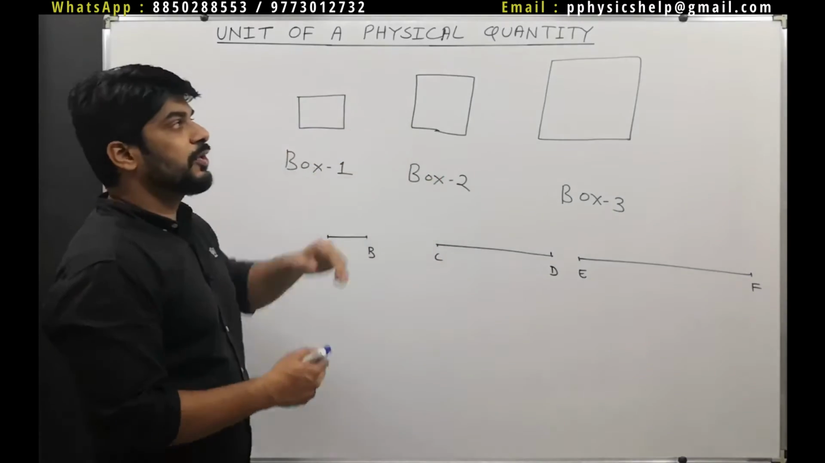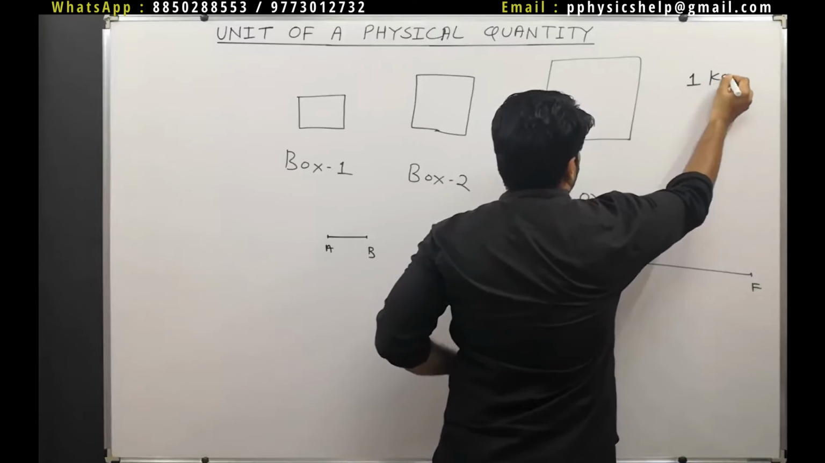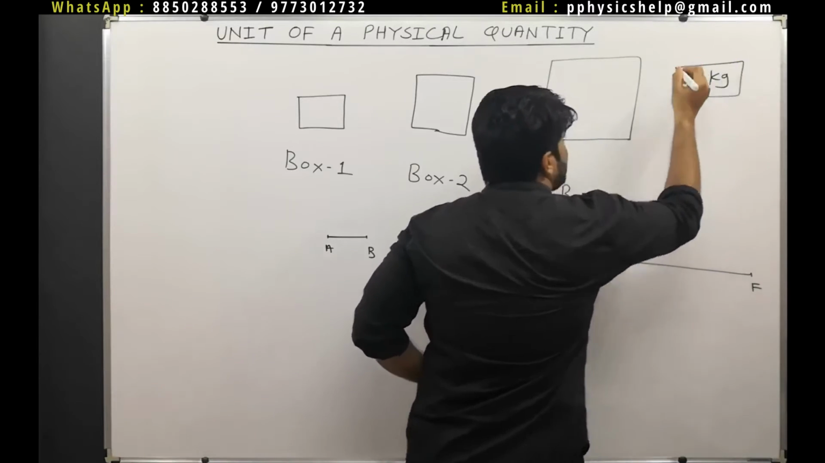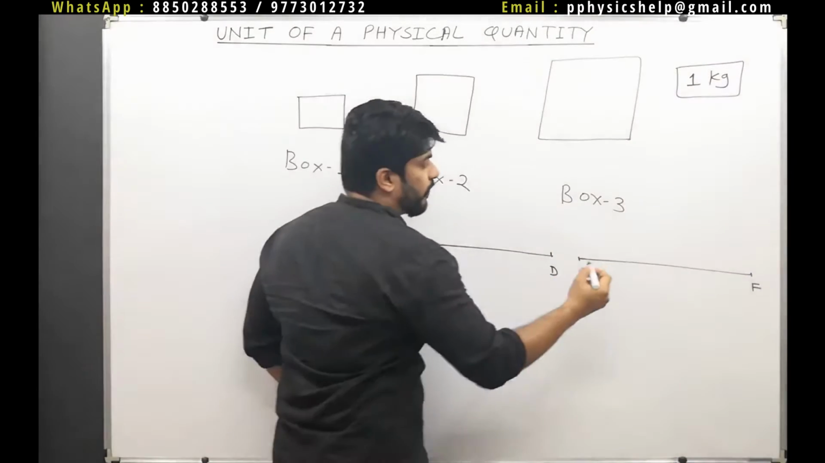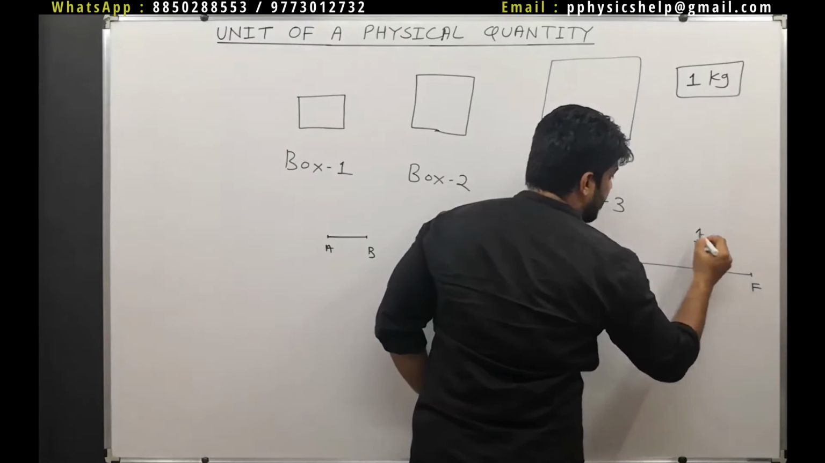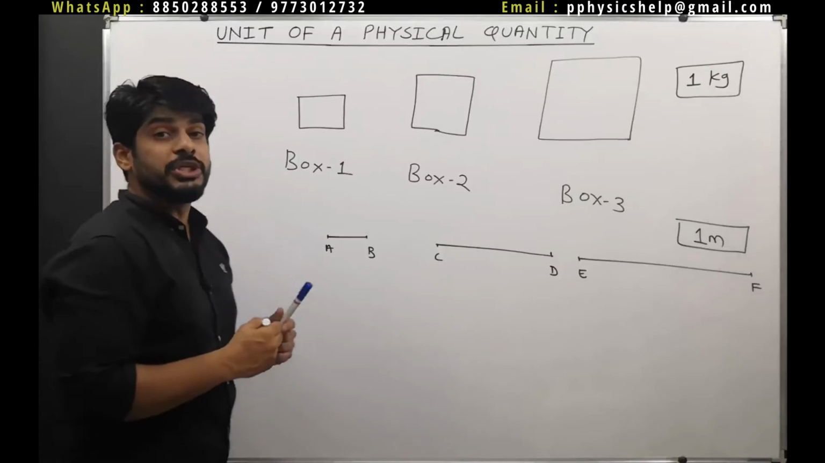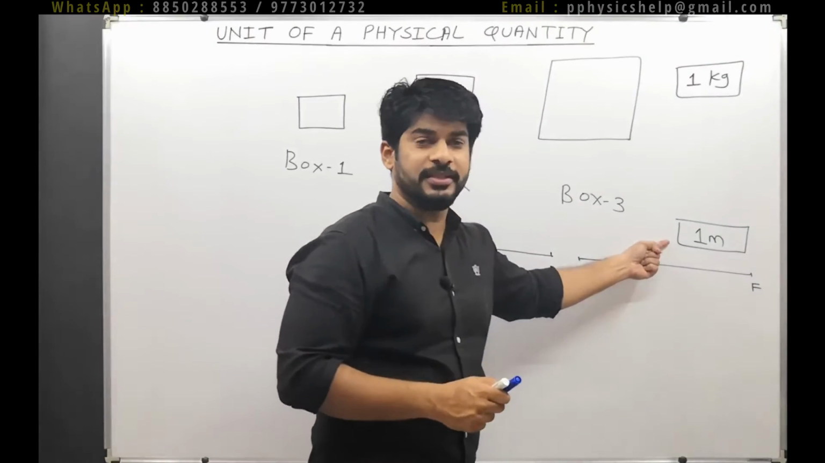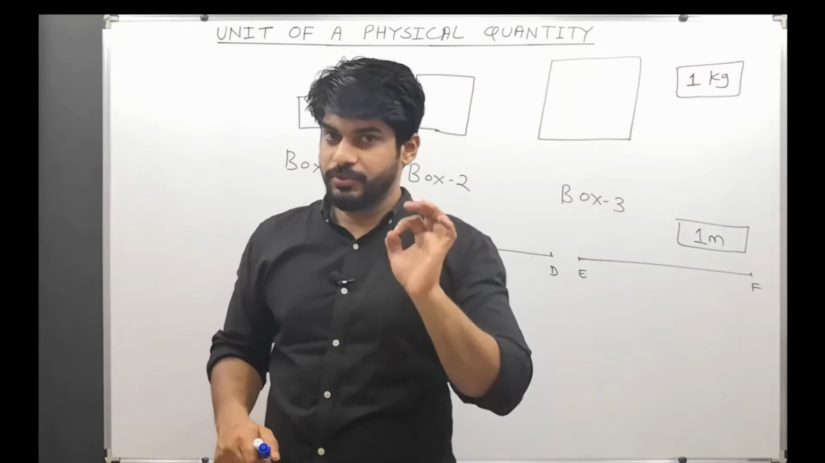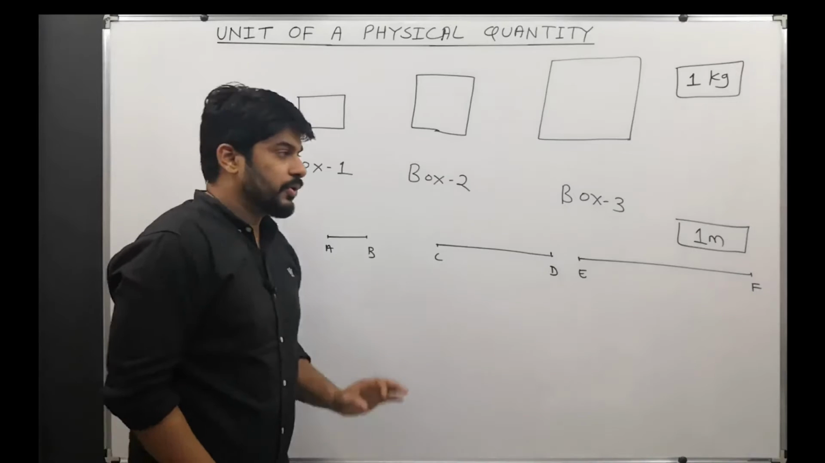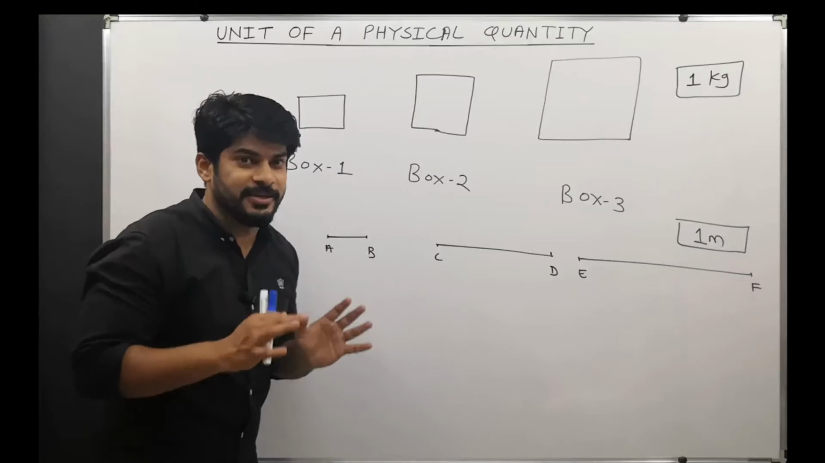Okay, particularly if I go for masses, then 1 kg is our reference. And if I talk about length, then 1 meter is a reference, or a unit of length. This is a unit of length and this is a unit of mass. Okay, so now everything is clear, I hope.